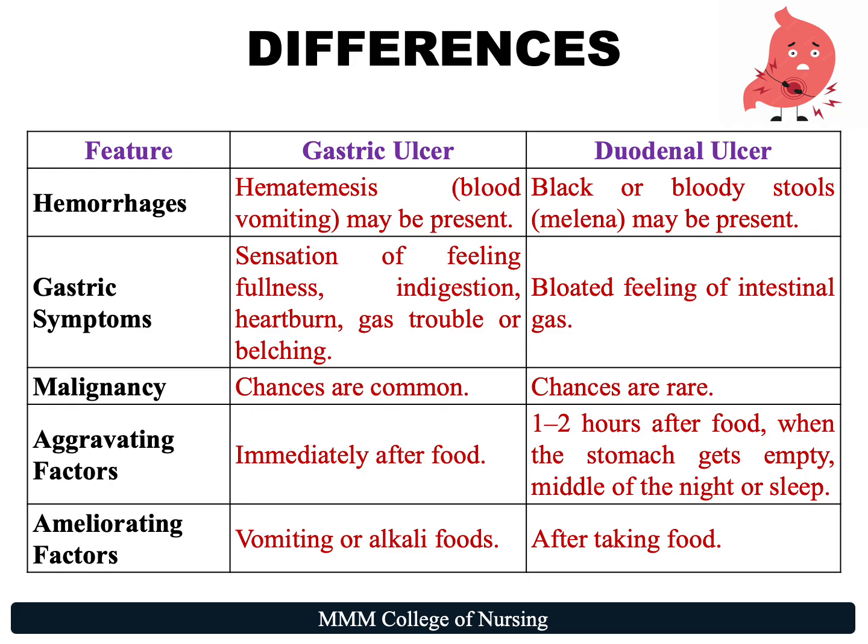With regard to aggravating factors, in gastric ulcer, it occurs immediately after food, whereas duodenal ulcer, it is 1 to 2 hours after food when the stomach gets empty, or in the middle of the night, or when the patient is sleeping. With regard to ameliorating factors or alleviating factors, for gastric ulcer, vomiting or alkali foods, and duodenal ulcer, after taking the food, the symptoms will be lesser.